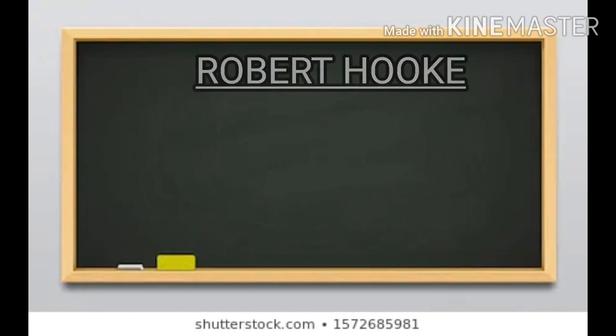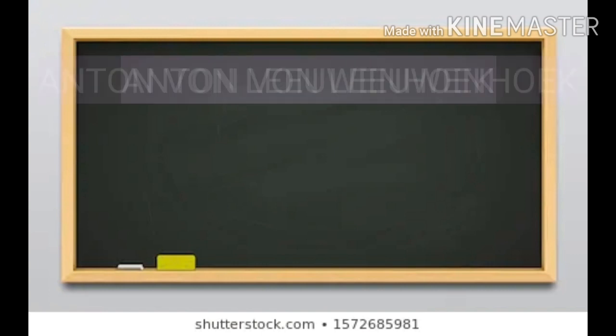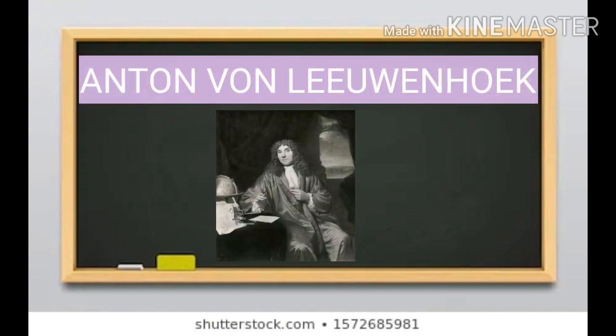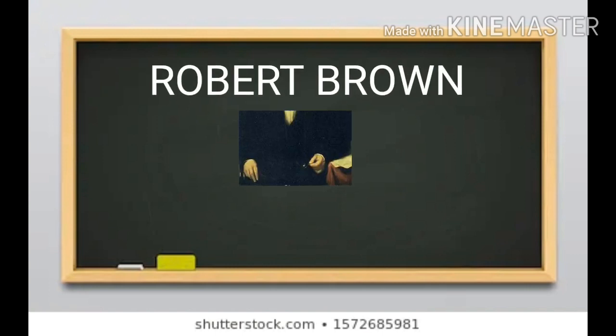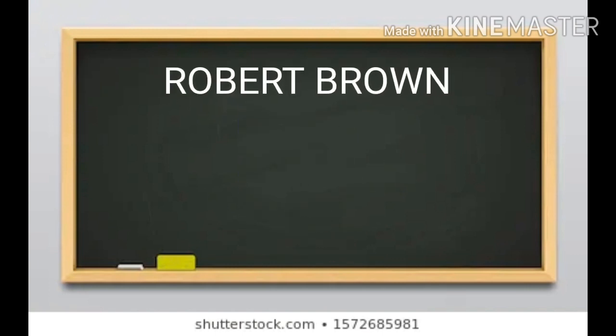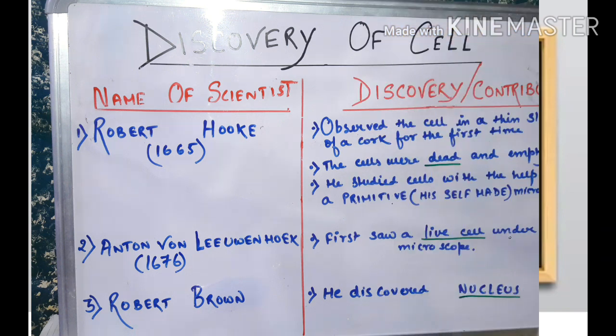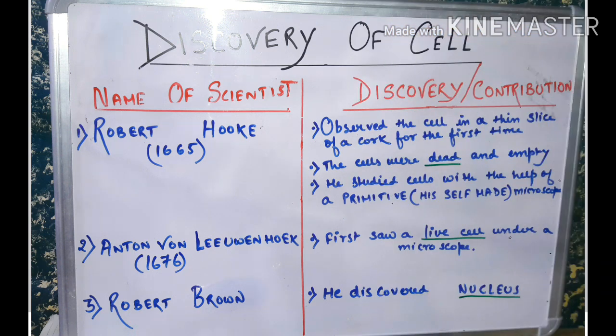Now, after that, Anton von Leeuwenhoek first saw and described a living cell. Later, Robert Brown discovered the nucleus. Now I have prepared a chart on the discovery of the cell. Take a moment and look at it. If necessary, pause the video and copy it down.